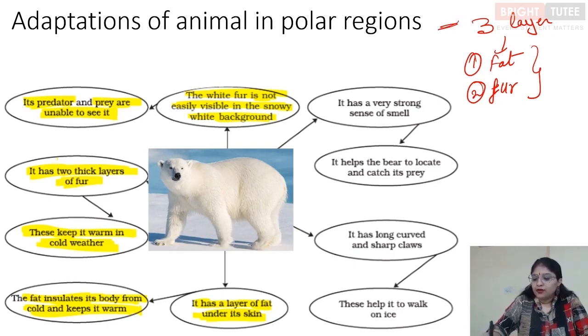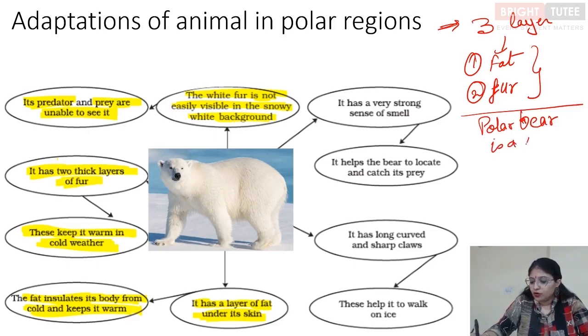Apart from that, these layers keep the body warm, and what happens is that many times when this polar bear is chasing after its prey, it becomes really hot, right? Because obviously it has so much insulation, and because of daily activity or extreme activity, say for example if it's running after a particular animal, its body becomes so hot that it goes for swimming. So the polar bear is a good swimmer.